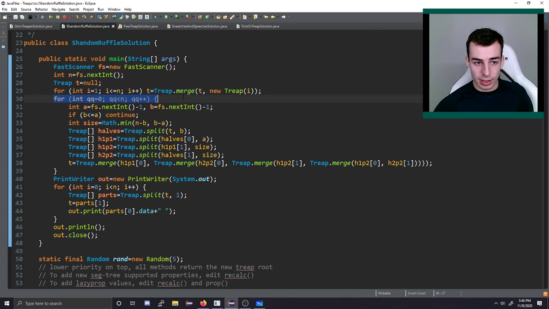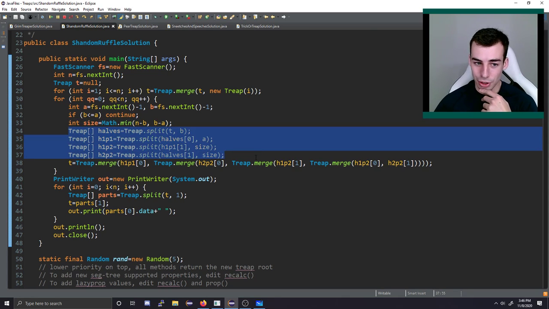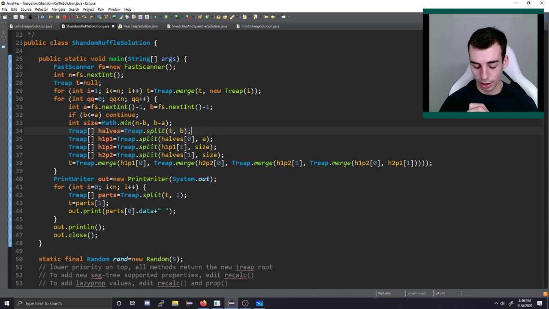Then we have a bunch of queries. For each of these queries, we'll read the left endpoint and the right endpoint. And then we look at the size, which is we want to figure out which side ends first. So is it the left part that runs out of room or the right part? Once we know what that is, we go from left to left plus size minus 1, and then same thing for the right. Now here I just split it up a bunch of times. The math here is a little bit confusing, but I'll walk through it.